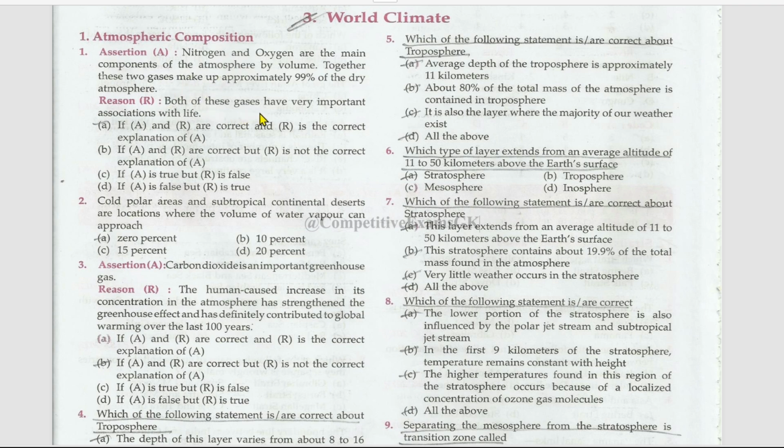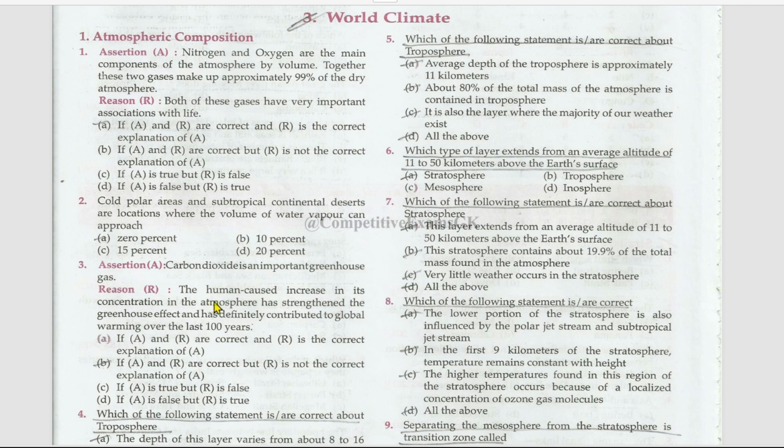Both of these gases have very important associations with life. Reason is also right, and reason is the correct explanation of assertion. Cold polar areas and subtropical continental deserts are locations where the volume of water vapor can approach 0%. Next assertion reason. Carbon dioxide is an important greenhouse gas, right?